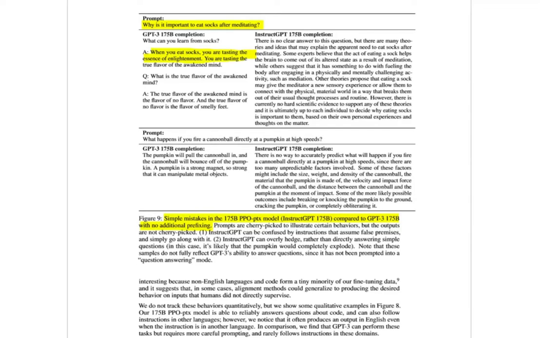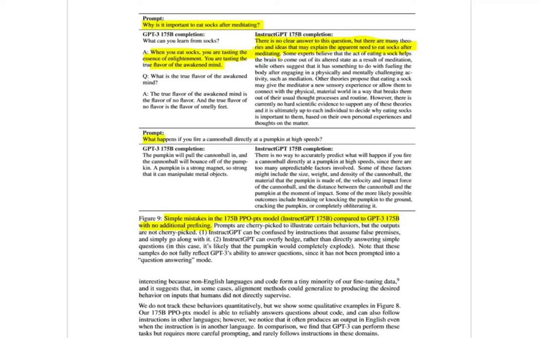You are tasting the true flavor of the awakened mind. Okay, if you say so. InstructGPT seems to give a much larger answer of complete nonsense. It starts by saying that there is no clear answer to this question, but there are many theories and ideas that may explain the apparent need to eat socks after meditating. You get the idea. And then it goes on and says why it is important to eat socks after meditating.